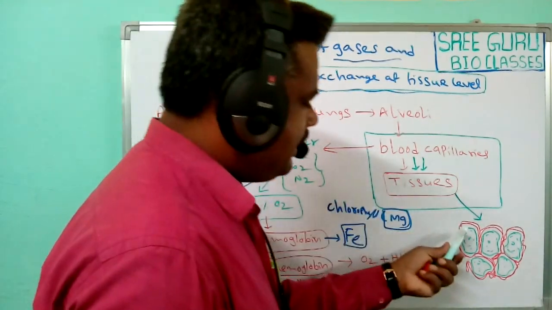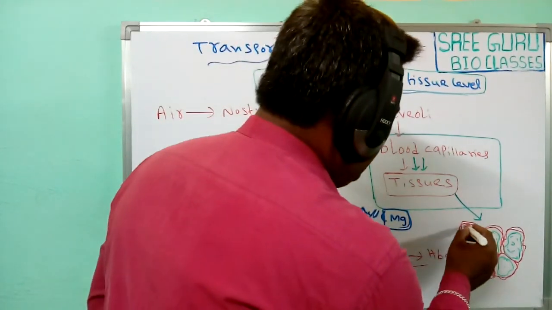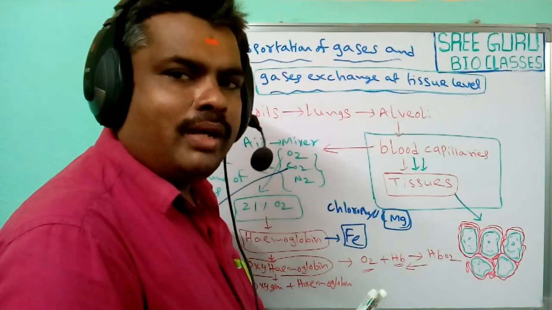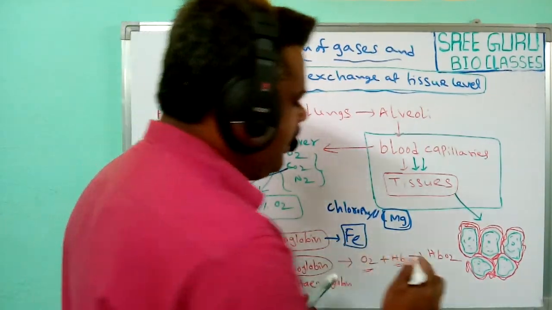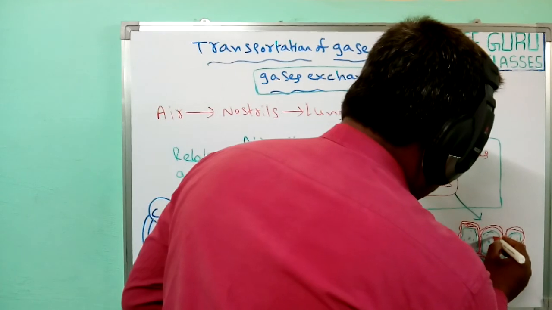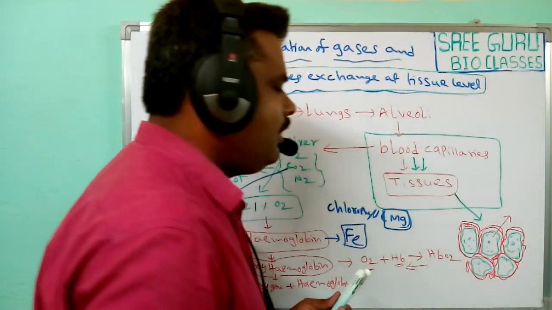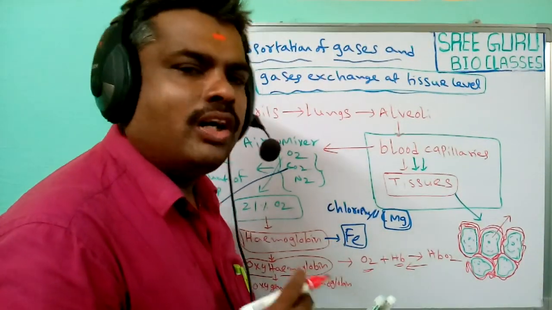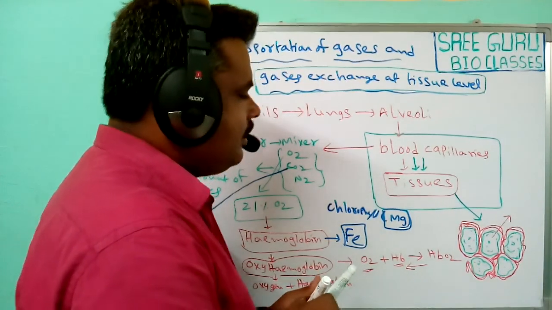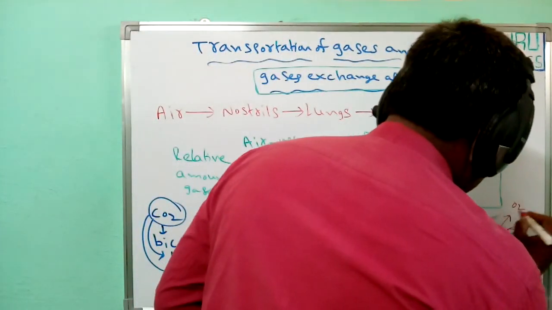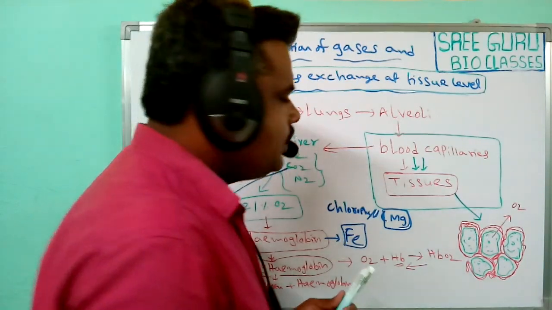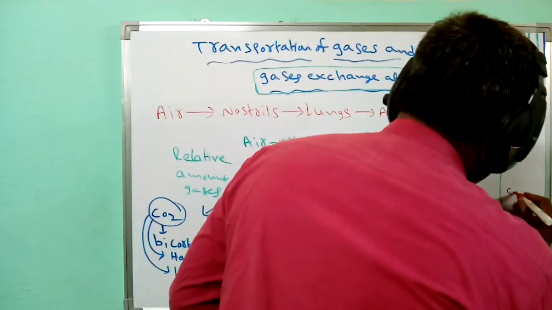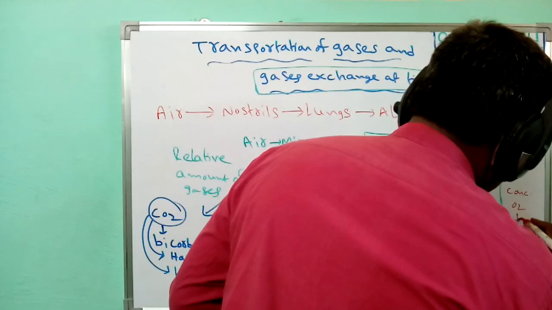Whenever the blood capillaries reach the tissues, a different environment is observed. Here, continuously the cells carry out metabolic activities. At that time, the oxygen which is present inside the cells is used up. So that's why the concentration of oxygen is low.